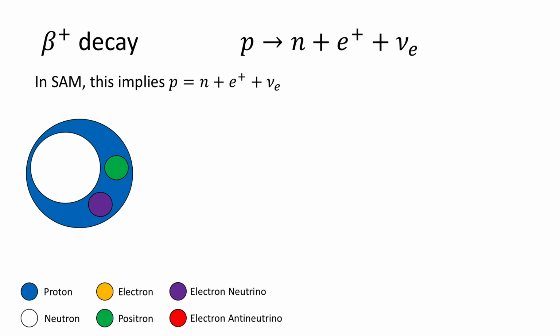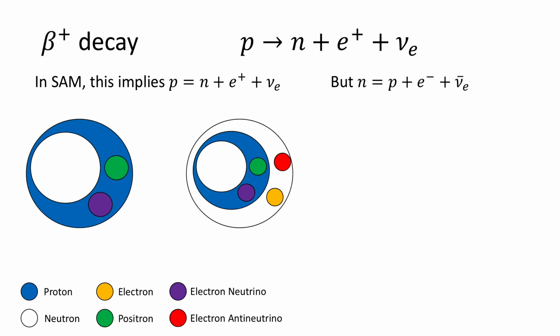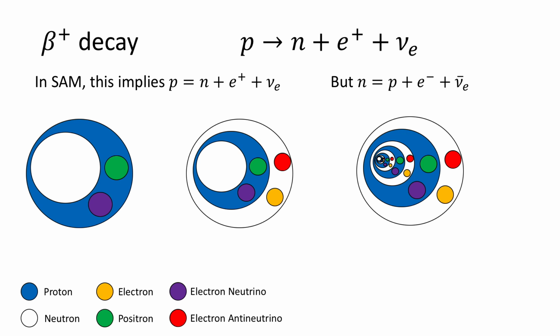So is the proton a combination of a neutron, positron, and an electron neutrino? But then the neutron inside that proton is a combination of a proton, electron, and electron antineutrino. Basically, is it just turtles all the way down?